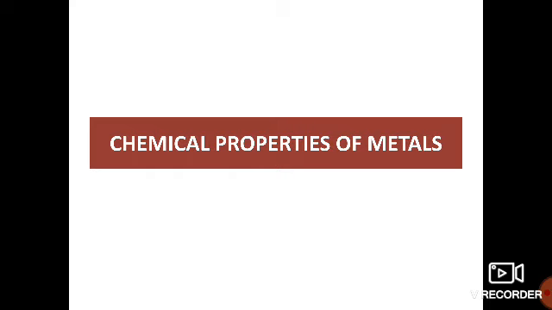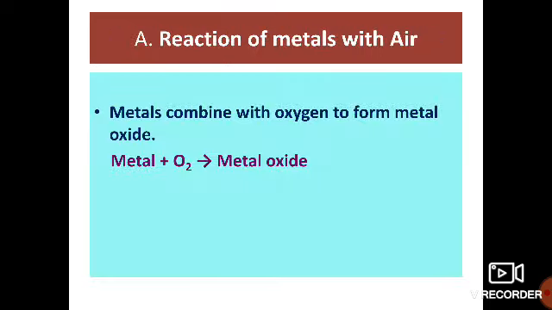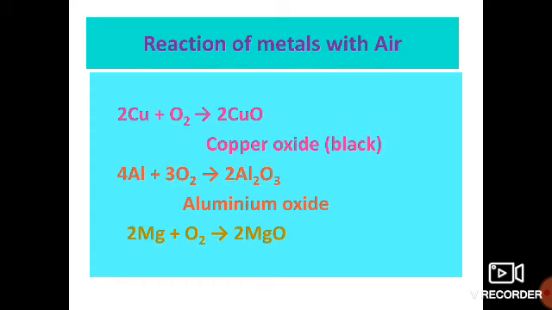Next we are going to discuss the chemical properties of metals. First of all, the reaction of metals with air. Metals combine with oxygen to form metal oxides. Metal plus oxygen gives metal oxide. 2Cu plus O2 gives 2CuO, that is copper oxide. We can see it as the black deposit on copper vessels.